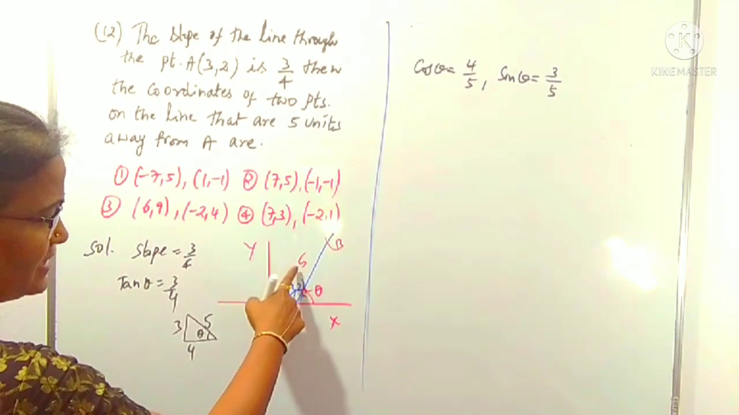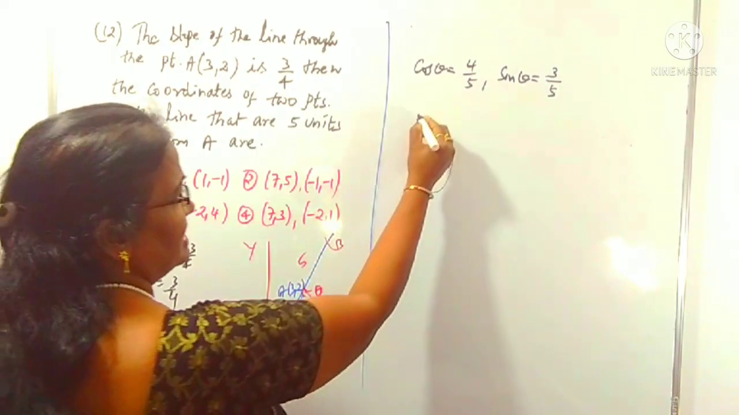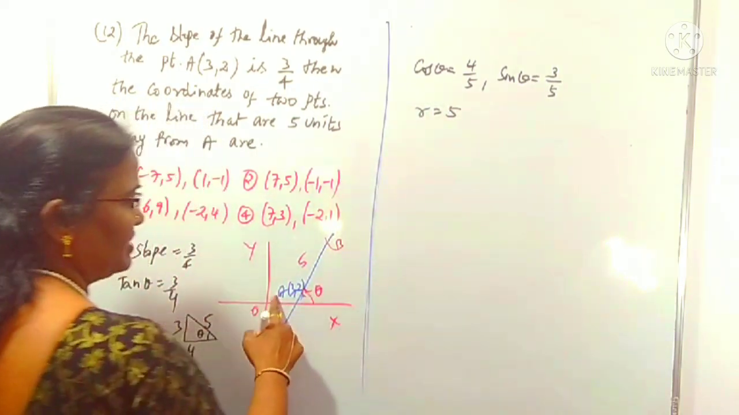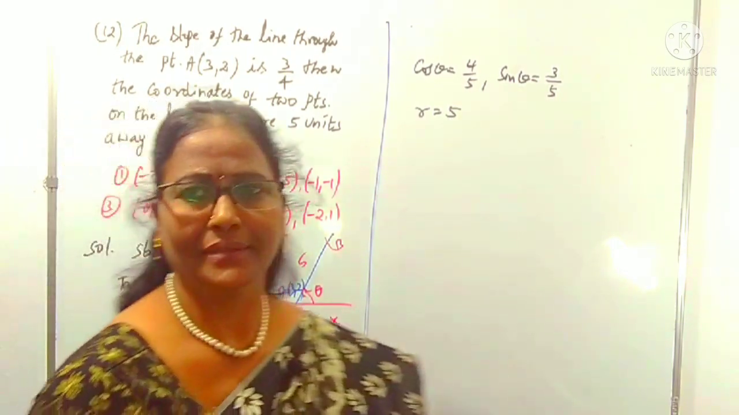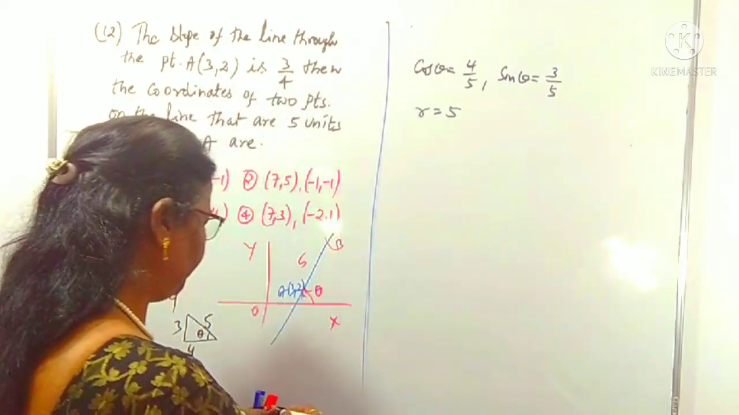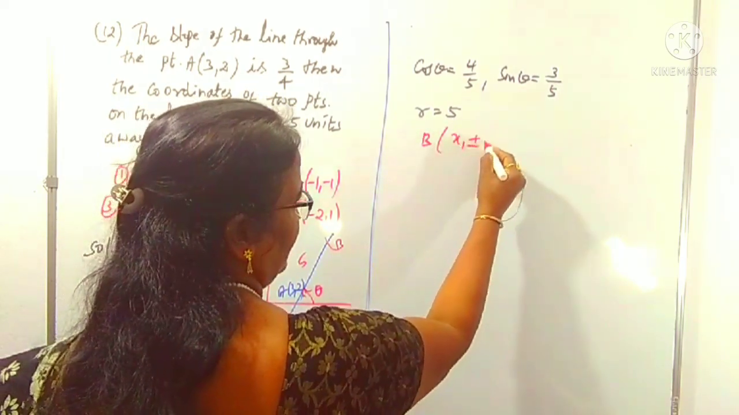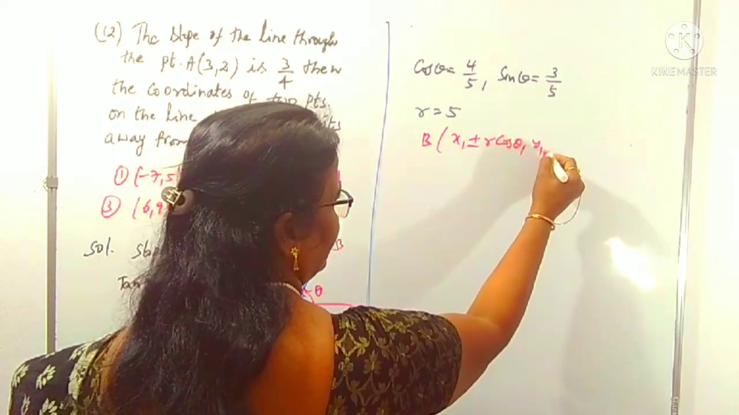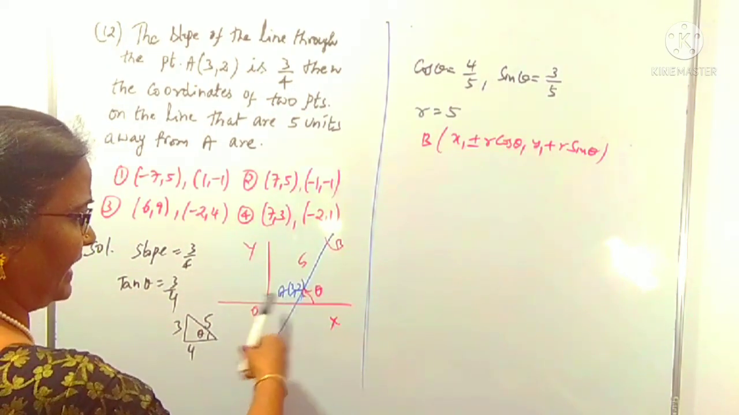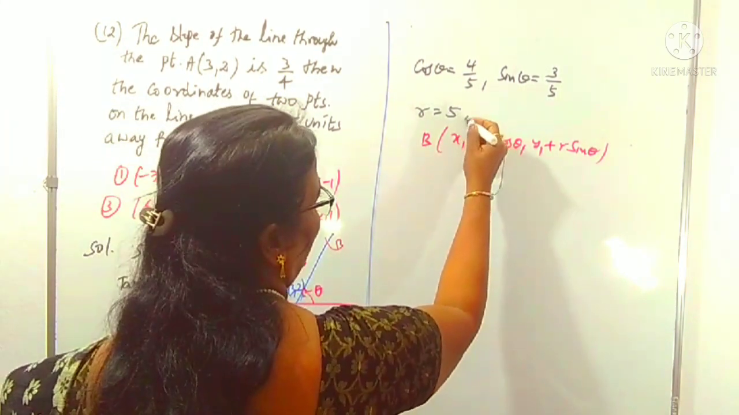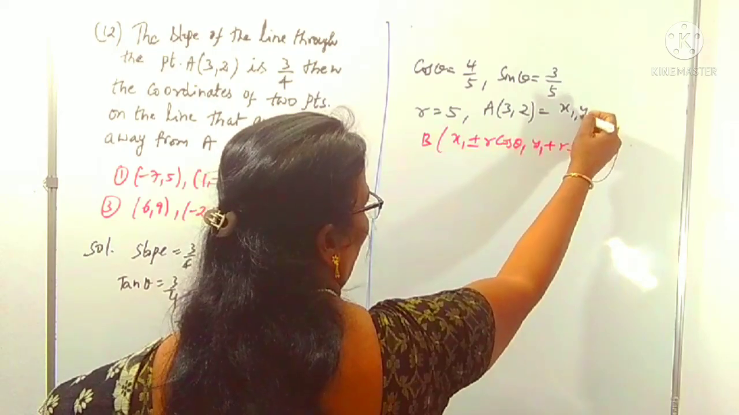What is the given distance? It is 5. Let B be a point which is 5 units away from A, meaning R is equal to 5. R means the distance AB. Then we can find the coordinates of B. B is called a parametric point here. That is clearly B is x1 plus or minus r cos theta, comma y1 plus or minus r sin theta. Here the line is passing through the point A, 3, 2, which is taken as x1, y1. The point A, 3, 2, is indicated as the coordinates x1, y1.